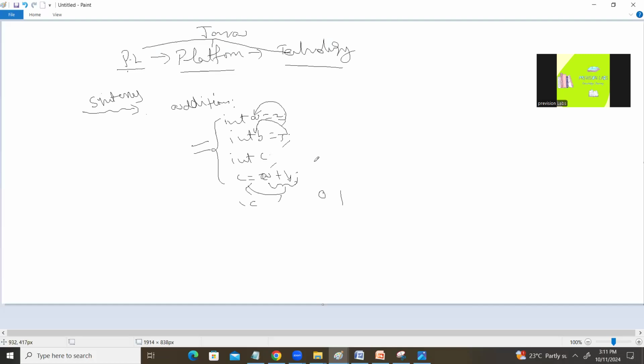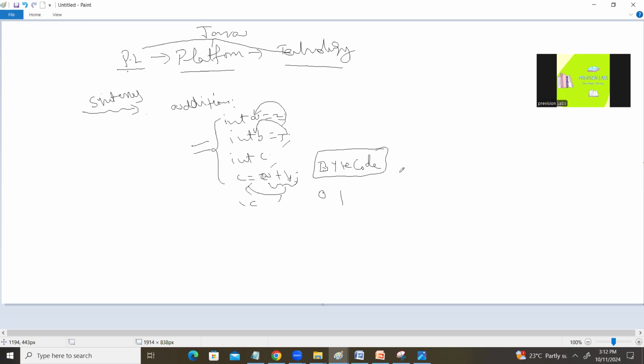For that, Java provides by default one program they have designed and released as part of the Java software. Let's take this same example. I have written this logic, right? When you compile this Java program, it will give you bytecode. This bytecode is an unreadable format. We can't read that 0 1 binary format. It will give you one file, the bytecode, once you compile this code.